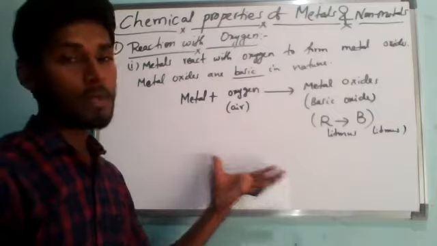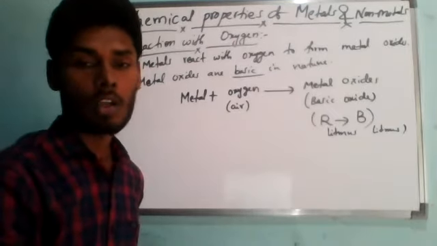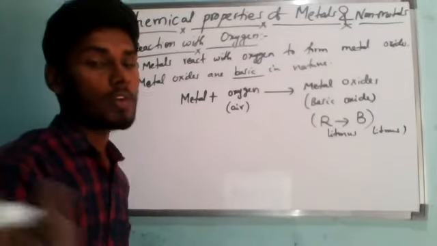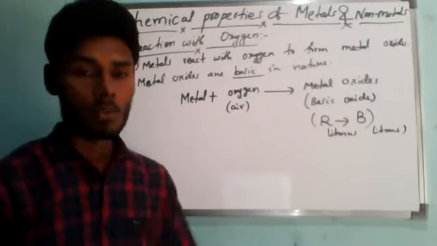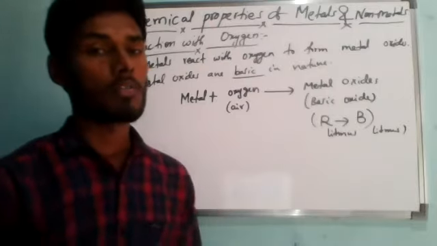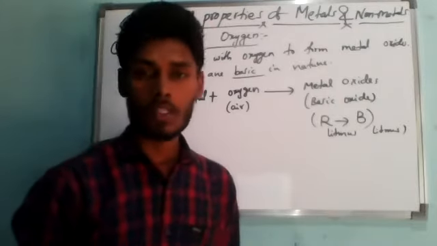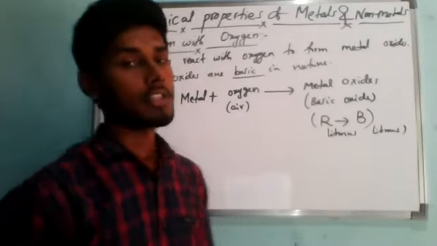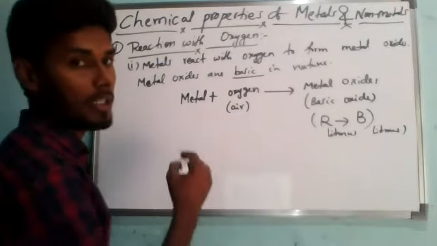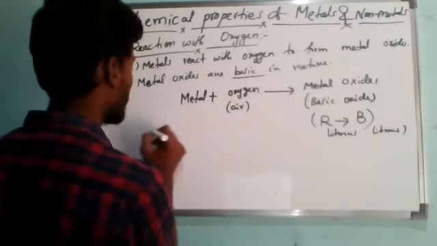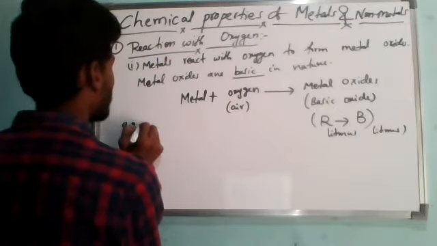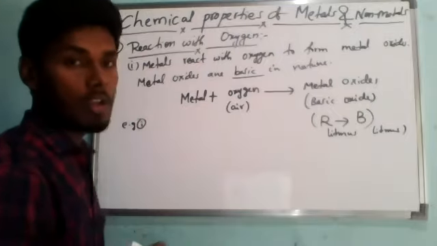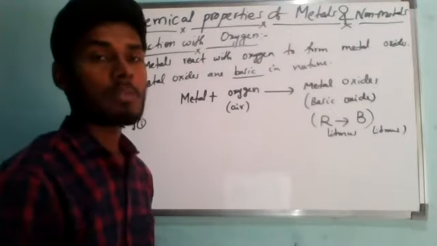Even this property will be clearer if I explain with one example. For this we have to do a small activity. Once our school reopens, I will show you that activity also. Now for this I am taking a magnesium metal. Let me take example number 1. I am taking magnesium, which is a metal.